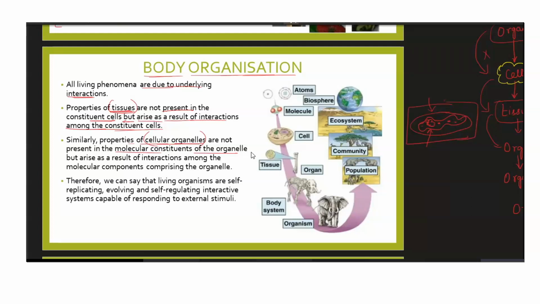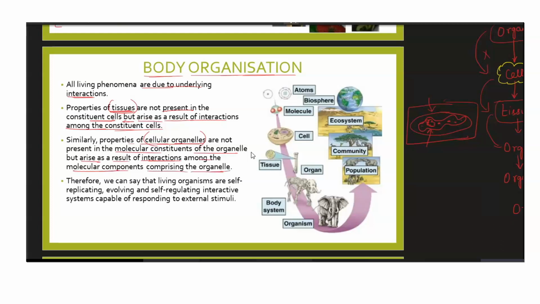That is what is written here. Properties of cellular organelles are not present in the molecular constituents. Molecular constituents are what? The ribosomes, the proteins, the fat molecules, all these are the molecular constituents of the organelle. But the function of a cellular organelle only arises as a result of interactions among the molecular components comprising the organelle.